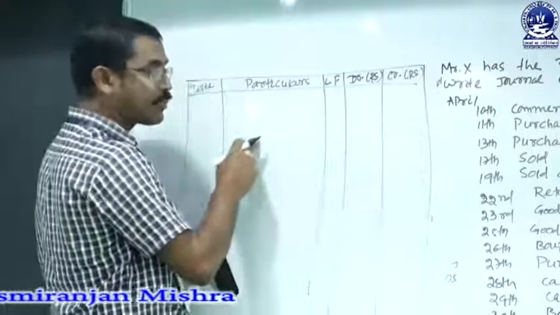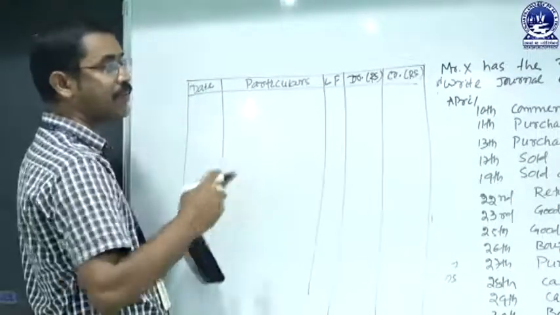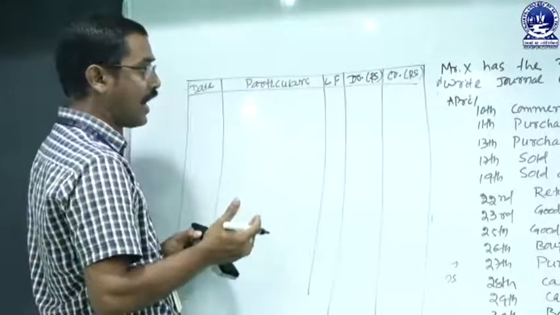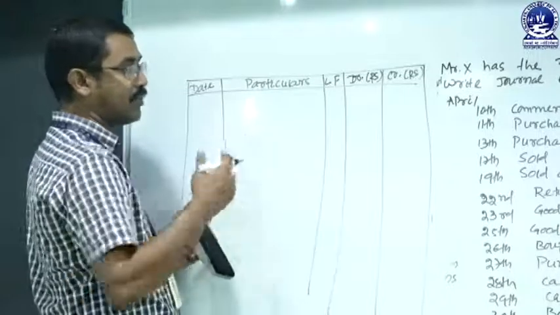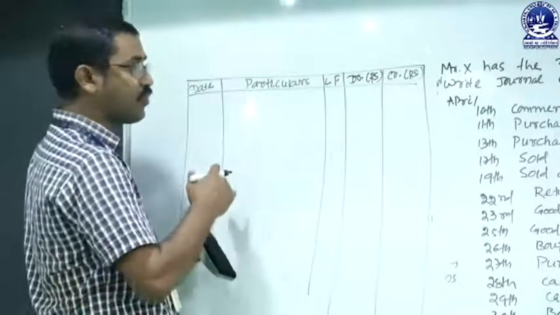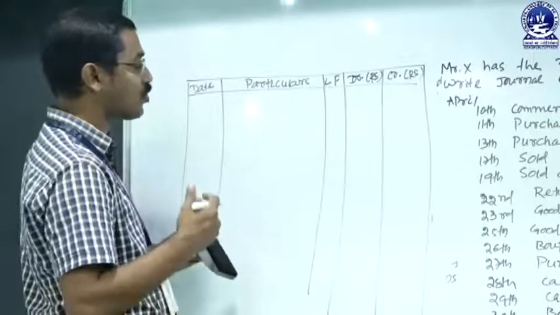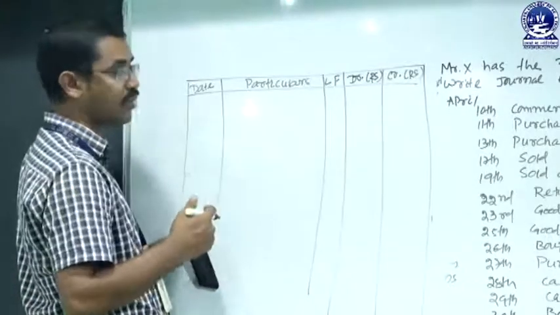And as per the dual aspect concept, every transaction has two aspects, one debit aspect and another credit aspect. Where there is a debit there must be a corresponding credit, and the amount of the debit must equal the amount of the credit. As per that principle we have to prepare the journal entry.